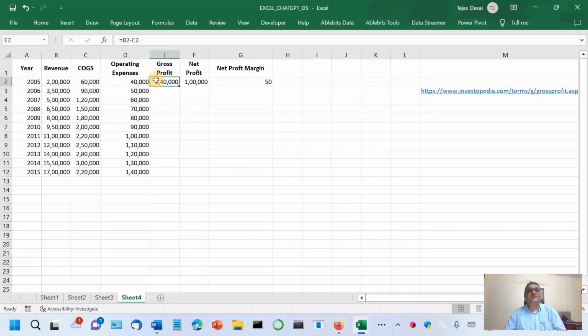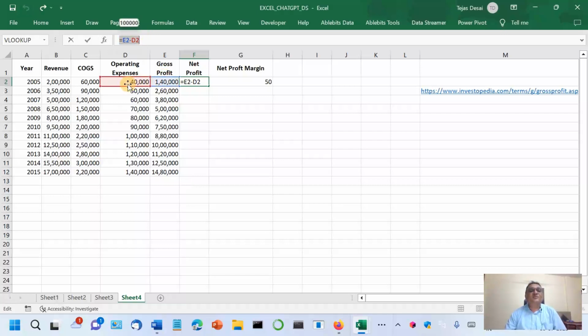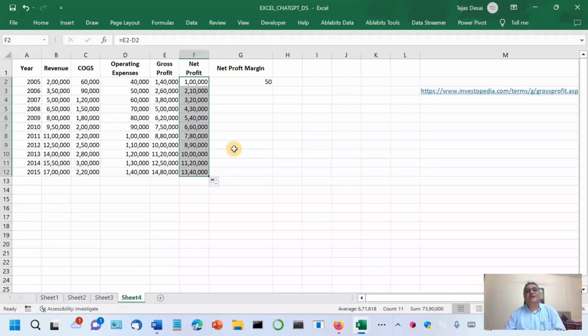So this is the gross profit and this is minus operating expense. So that is why this first is this. And here is the formula, so I can just drag it and all years' gross profit will be calculated. Similarly here, this is the formula, gross profit minus operating expense, and for all years, net profit would also be calculated.